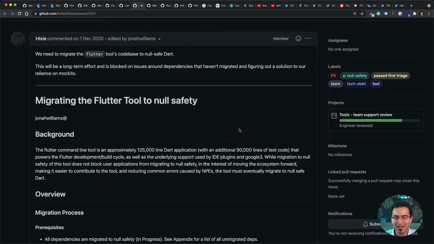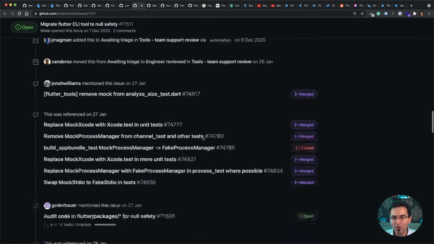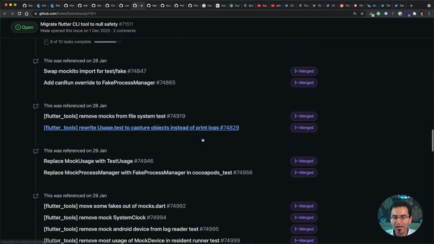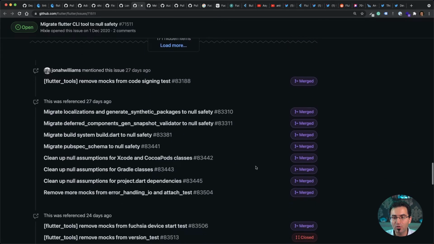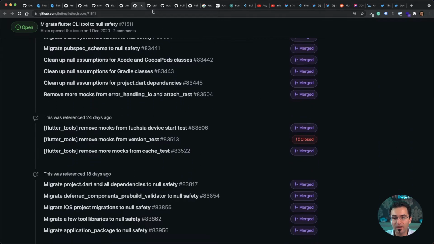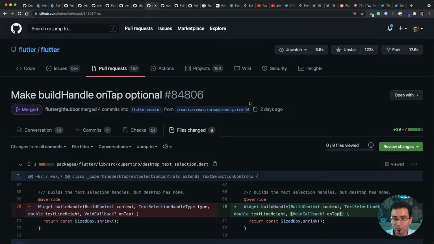Apparently it consists of approximately 125,000 lines of Dart application code with an additional 90,000 lines of test code. That's very, very interesting. There are already several PRs to address this issue, and last week we also saw several PRs merged related to this migration to null safety.